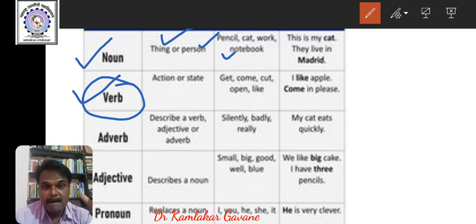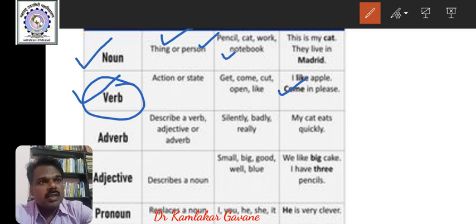Remember, verb is an action denoting word, and here, I like apples, come in please. In these two sentences, like and come are verbs, like come, go, open, eat, drink. These are the examples of verb.